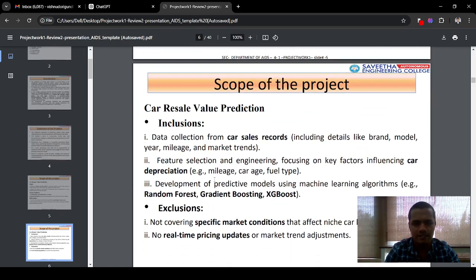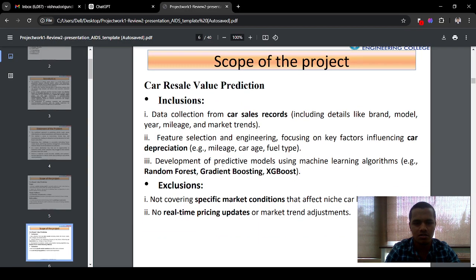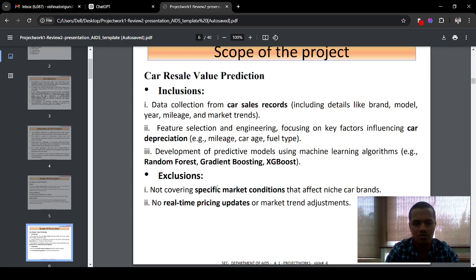And then this is another scope of my project. I include the inclusions and exclusions. Inclusions are data collection and feature engineering, and the algorithms I used in this project. The exclusions are whatever I didn't include in my project, like specific market conditions.